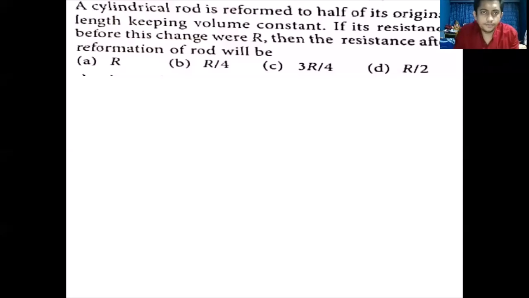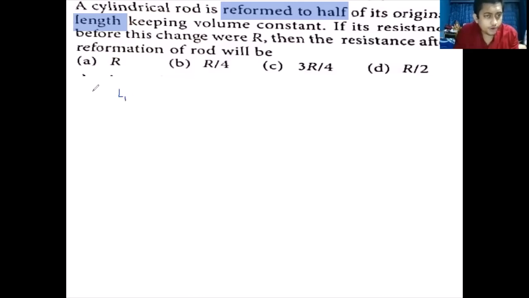So let's see the question. The question says we have a cylindrical rod, and we are reforming it to half of its original length. So there is a rod, and let's consider its original length to be L1.